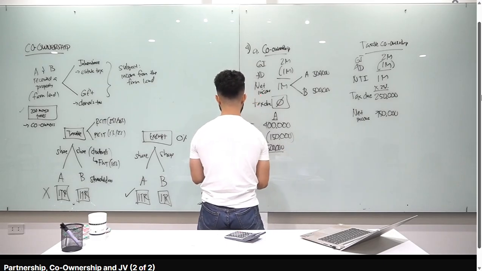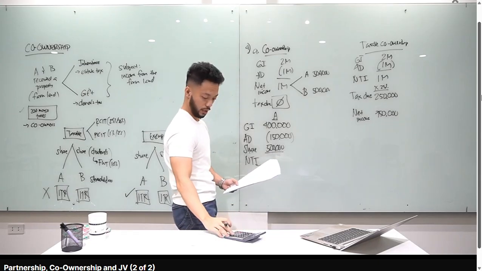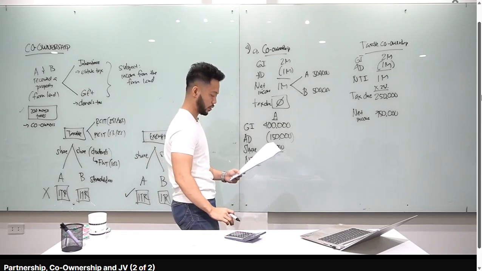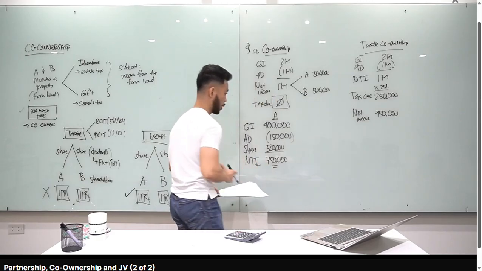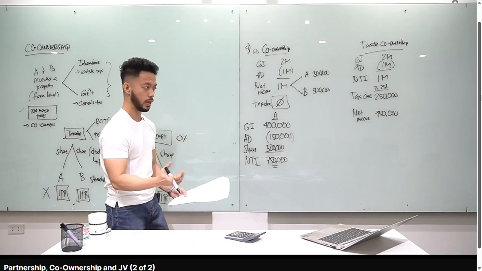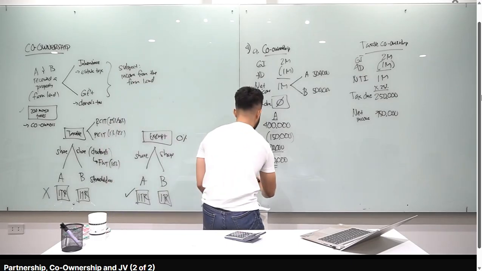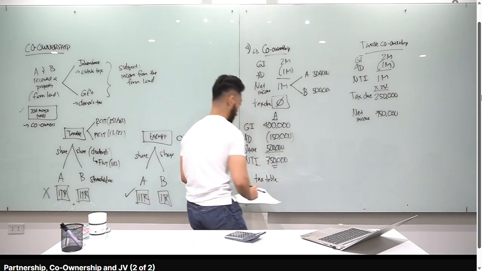Okay, ang tanong sa ating class is taxable income. Net taxable income, 400 minus 150,000 plus 500,000, you get 750,000. 750,000 is the answer for partner A. Since A is an individual, pag ang tanong sa'yo dito, income tax due, syempre gagamitin mo yung tax table. Does that make sense? Okay.